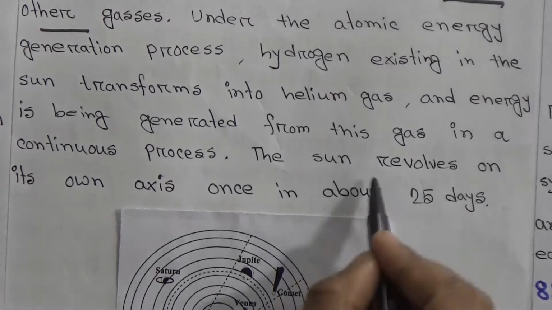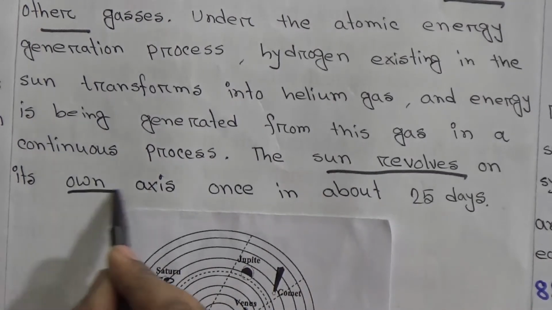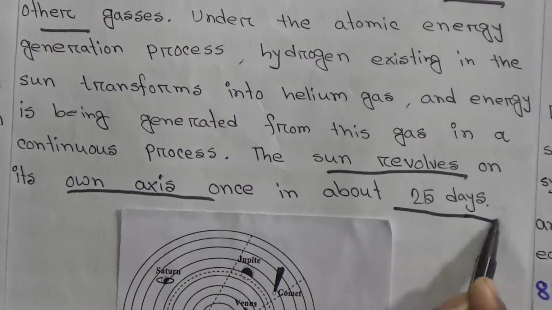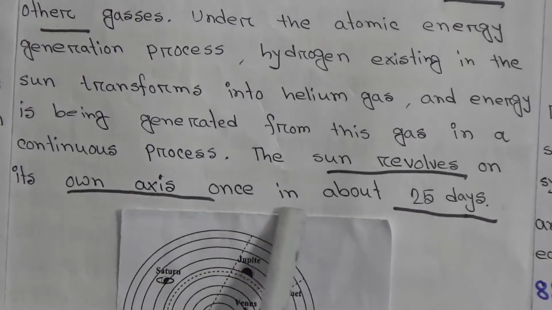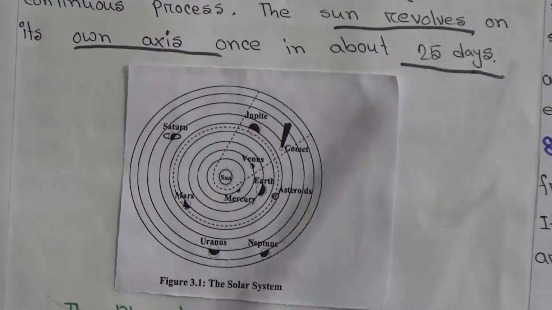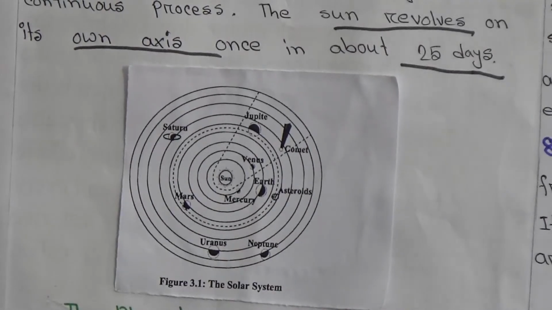The sun revolves on its own axis in about 25 days. This is also very important. So the sun revolves on its own axis in about 25 days. This is the figure of the solar system. Here is the sun and there are other planets. Later we will know about these planets.